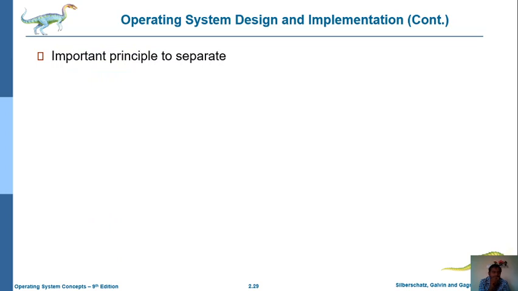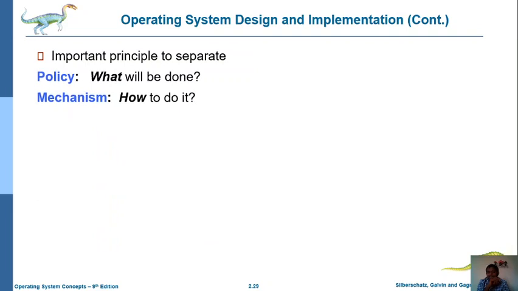So in this process, while we are implementing the operating system, at that situation we are able to differentiate what is the policy and what is the mechanism. What is the policy of that particular operating system and what is the mechanism for that particular operating system. So here policy means what will be done. That means which thing we are going to perform, and mechanism means how to perform that particular one. So that is a very simple thing.